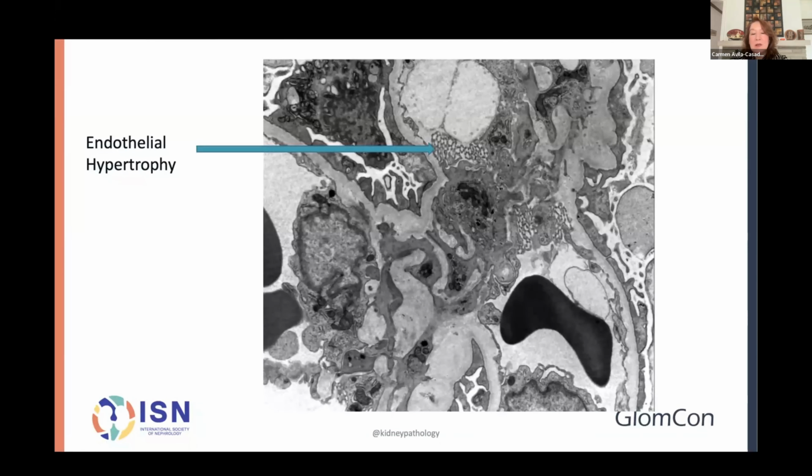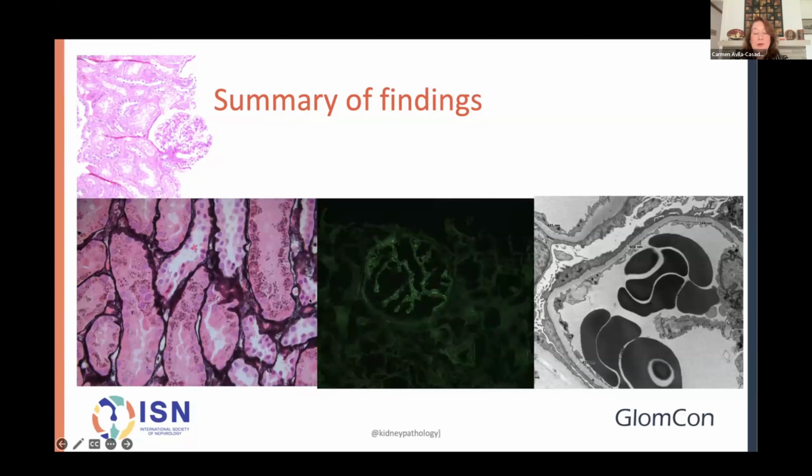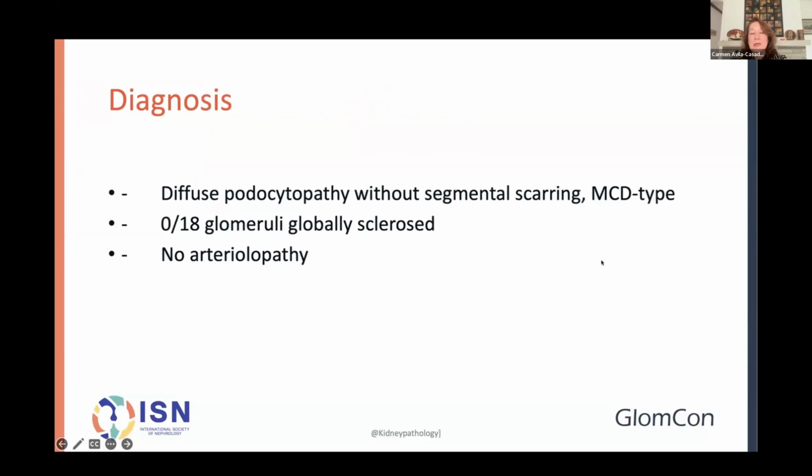The summary of findings in this biopsy was the presence of protein overload, the absence of immune complexes by immunofluorescence, and the extensive foot process effacement. So we came up with the diagnosis of diffuse podocytopathy without segmental scarring, minimal change disease type, in a total of 18 glomeruli altogether, from the ones we saw by light microscopy, immunofluorescence, and the ones we have in the blue section for electron microscopy. There was no arteriolopathy and no other interesting findings.